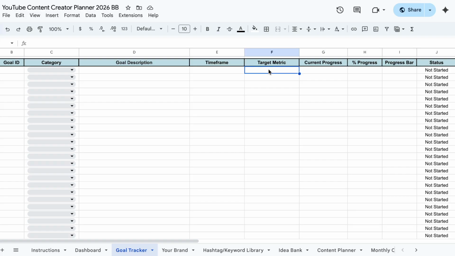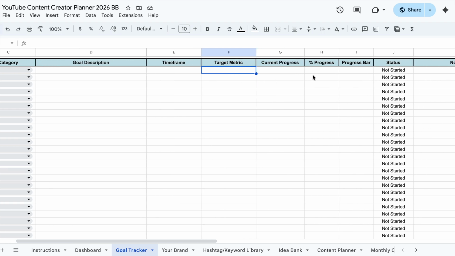If you were to do a goal like post 5 times a week for the next 3 months, then what you would do for this target metric is include that timeline. So you would work out how many weeks are in between now and when you want to finish this goal, times that by 5, and that's the number you would put in here.